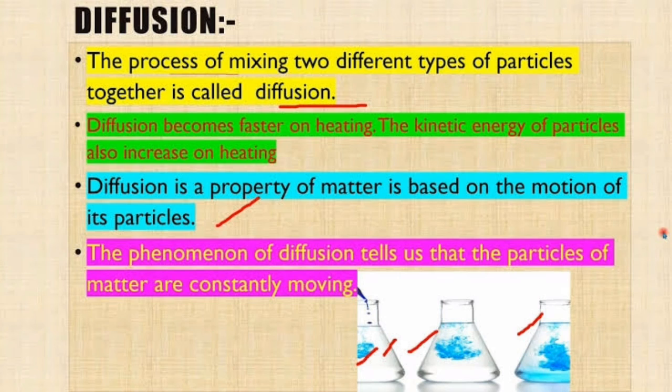As an example, we can smell perfume in all the corners of the room while we keep the bottle open in one corner of the room. Why? Because it happens because of diffusion. Molecules are traveling here and there and perfume is spreading all over the room. So now you have understood.